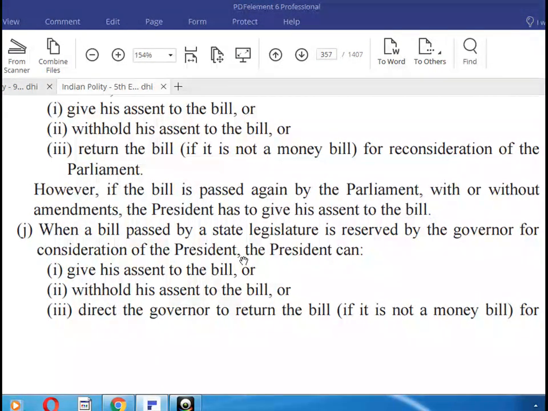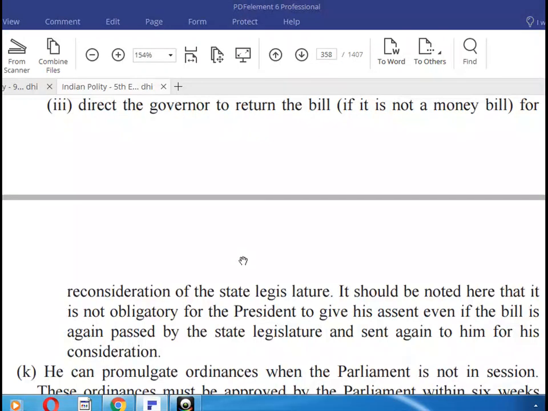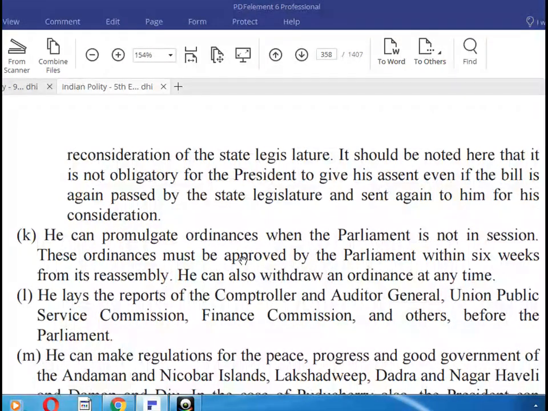to the bill. When a bill passed by the state legislature is reserved by the governor for consideration of the President, the President can give his assent to the bill, withhold his assent to the bill, or direct the governor to return the bill if it is not a money bill, for reconsideration of the state legislature. It should be noted here that it is not obligatory for the President to give his assent even if the bill is again passed by the state legislature and sent again to him for his consideration.